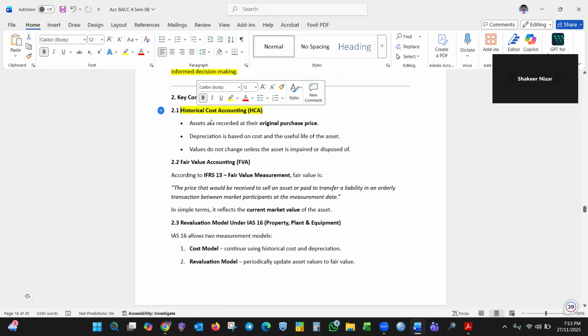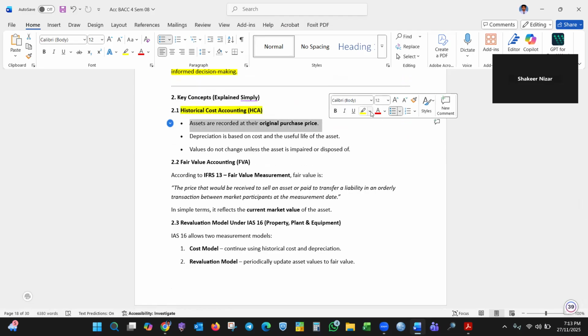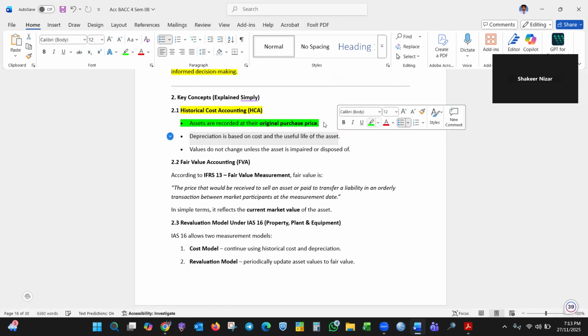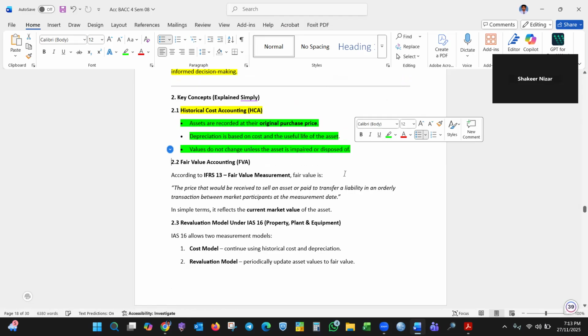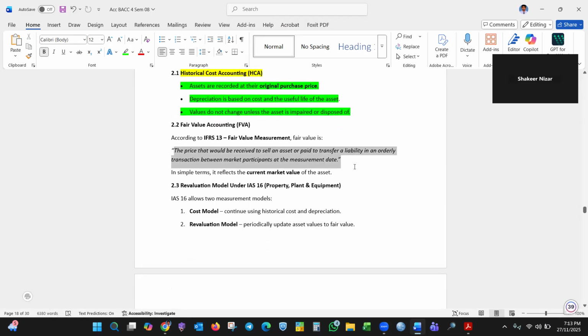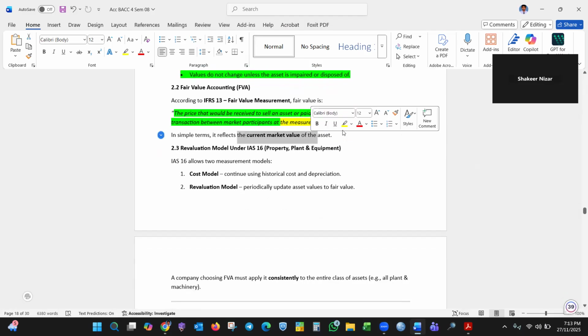Historical cost: assets are recorded at original purchase price, simply cost. Depreciation is based on cost and useful life. Valuation does not change unless it is impaired or disposed. Fair value accounting: the standard defines it as the price that would be received to sell an asset or paid to transfer a liability in an ordinary transaction between market participants at a measurement date. The terms are important: at a measurement date. Simply, current market value is the fair value.